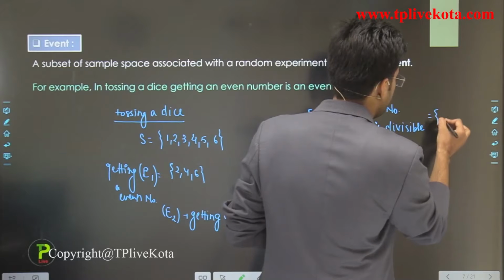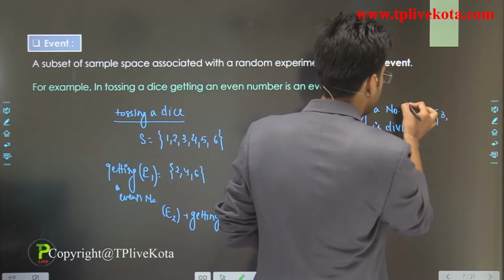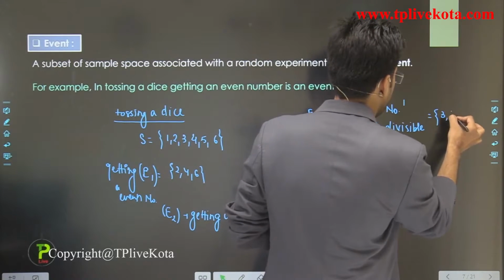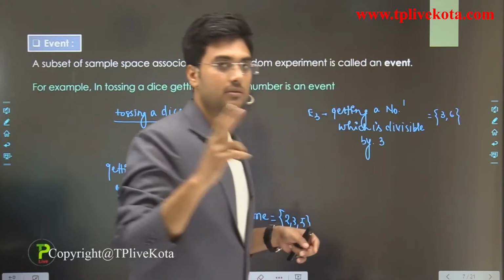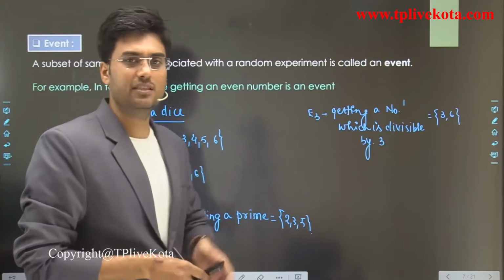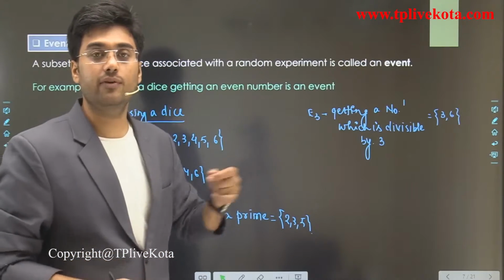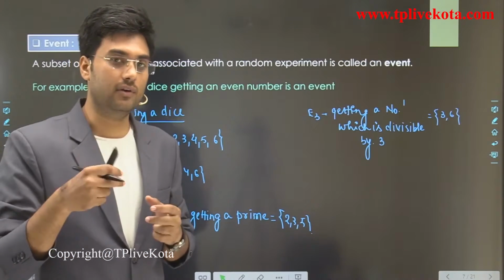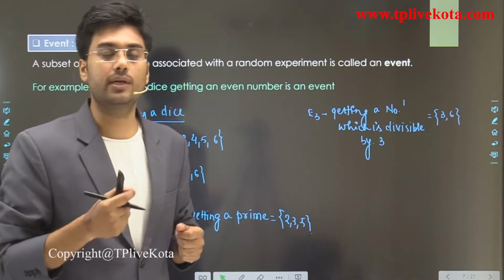Then the possible cases are 3 and 6 only, two numbers only. So these are the events. And similarly, we have more events when we are tossing a dice, or we can say rolling a dice.